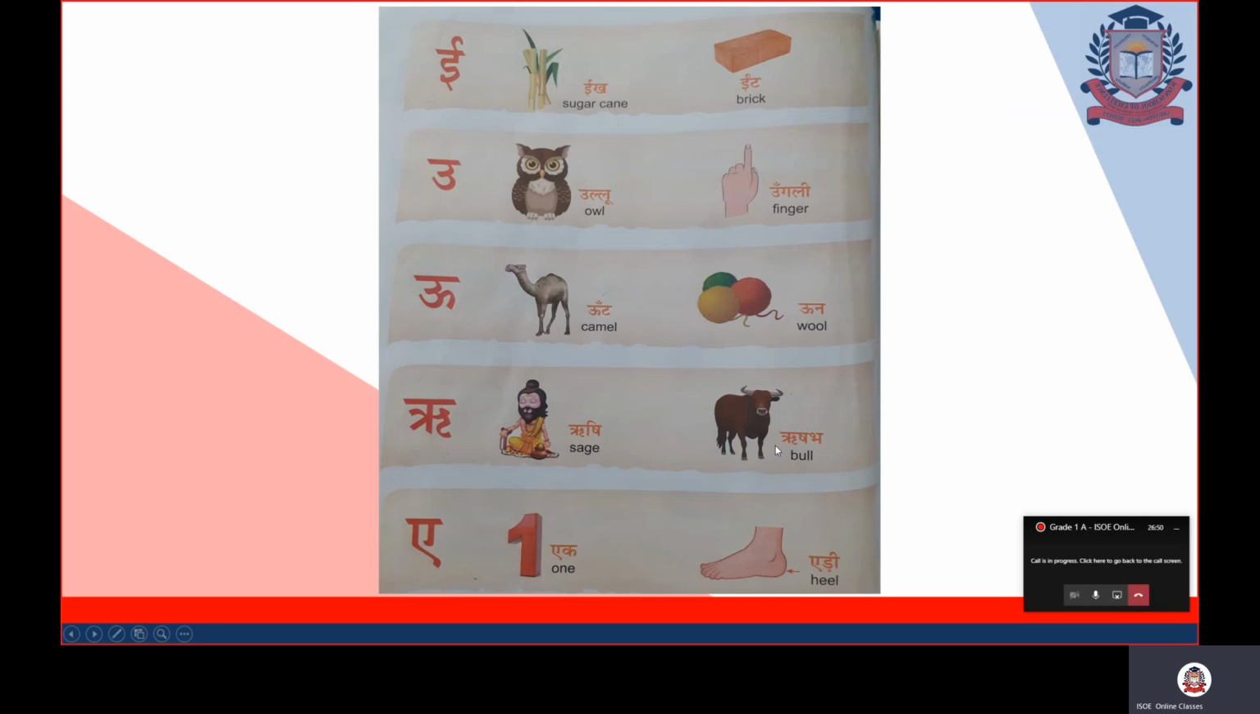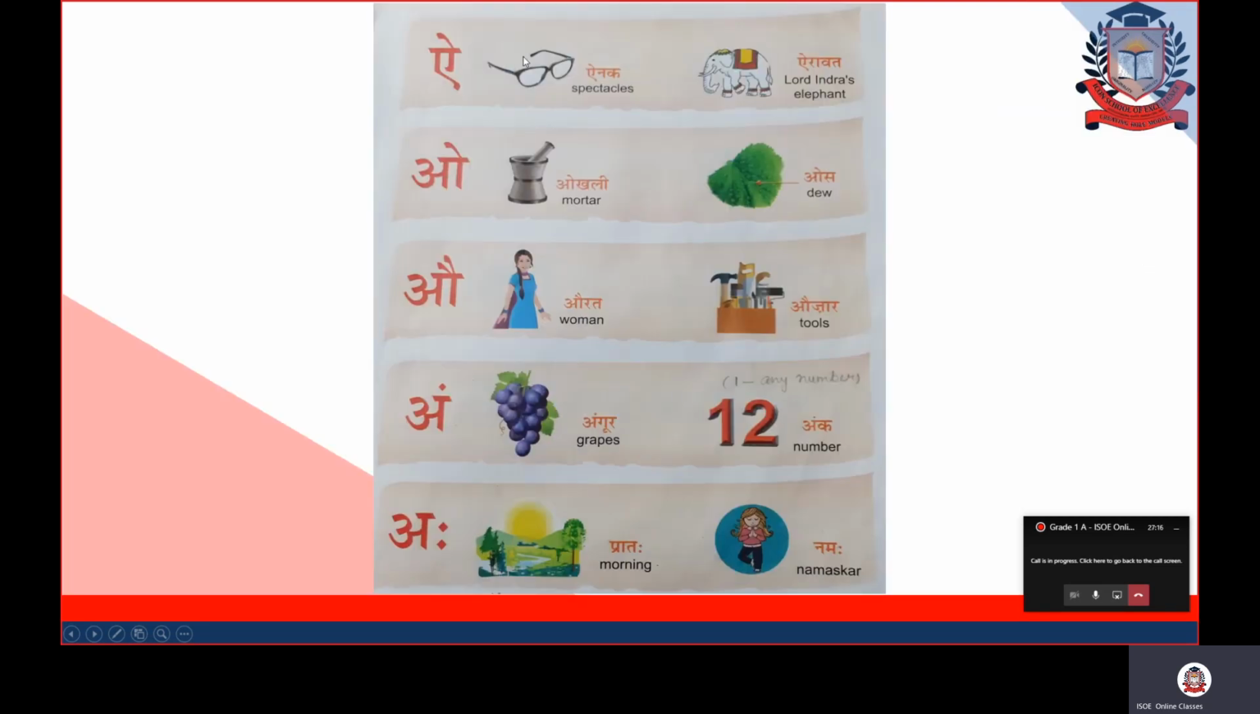So there are many ways to see these letters and understand these letters. By pictures also, through the words also, even through the letters you can see the pictures and understand the name of the pictures. There are many ways. After Ri comes A. A se ek, one. A se edi, heel. Fine. After A comes I. I se ainak, spectacles. I se Airavat. This is Lord Indra's elephant. Both ainak and Airavat begin with the letter I.